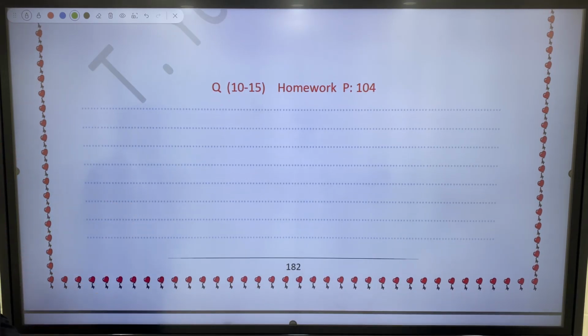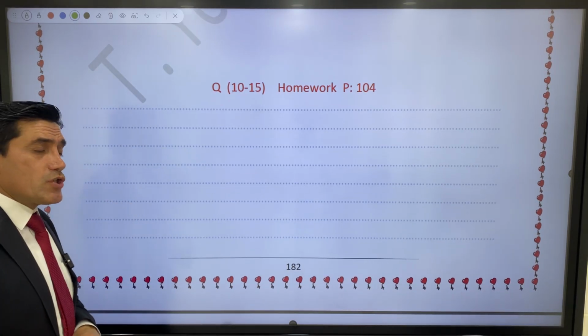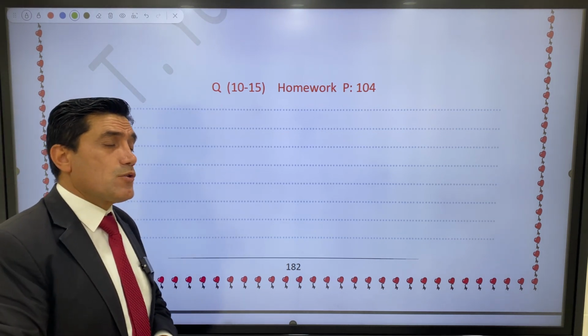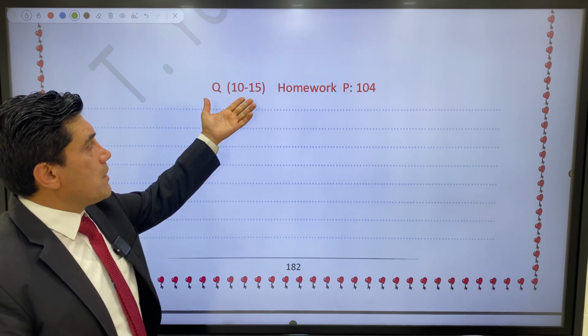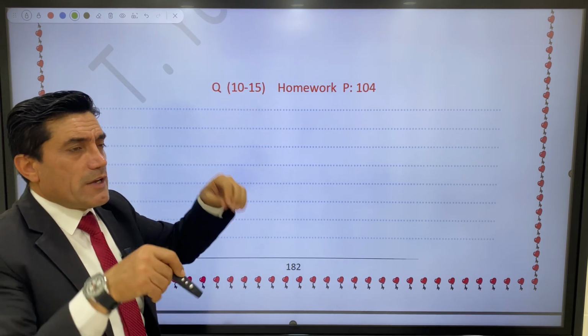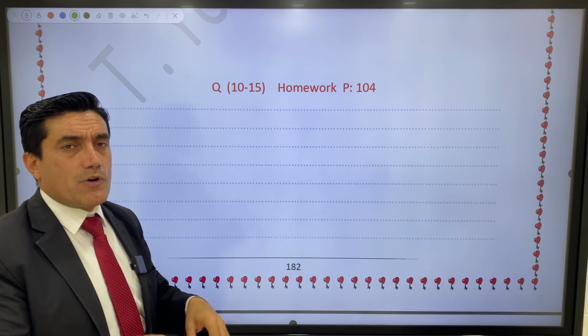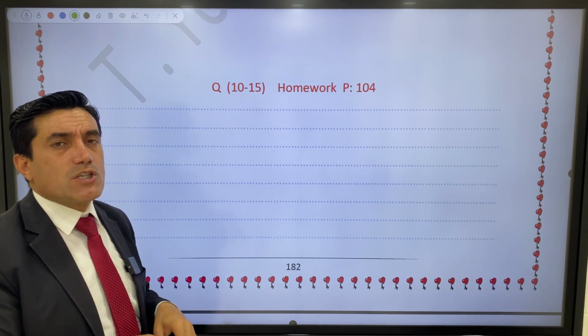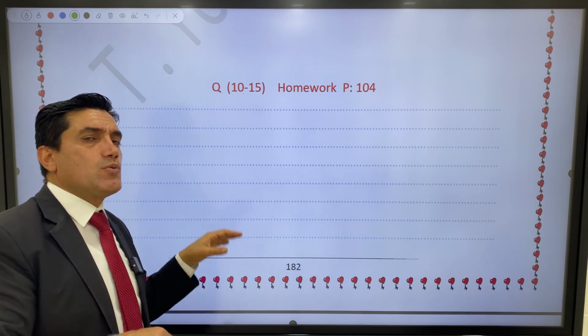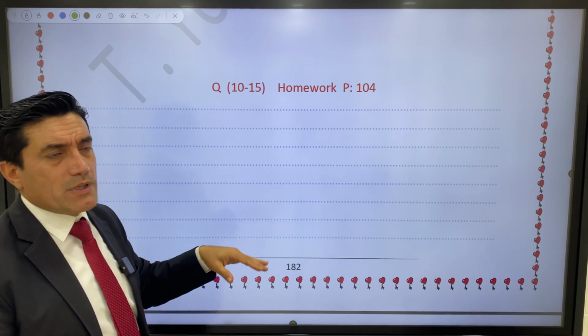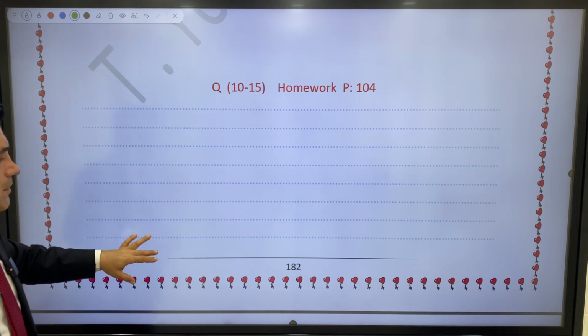Now you have an exercise where the equation is given in point slope form. For questions 10 to 15, the given equation is in point slope form. The required question: find the slope and the point x1, y1. Page 104.